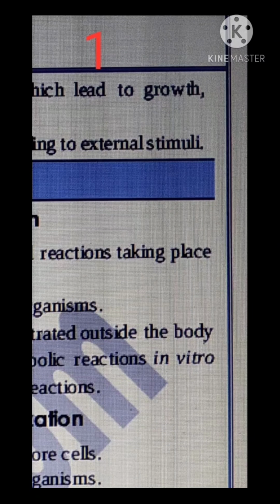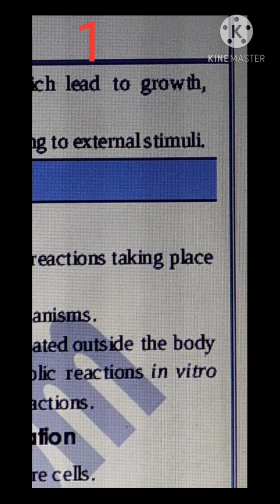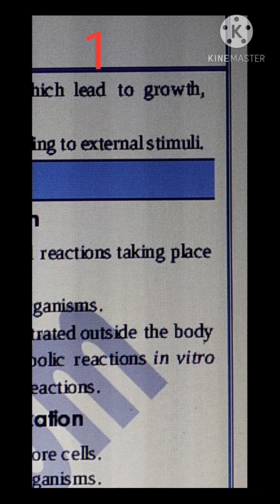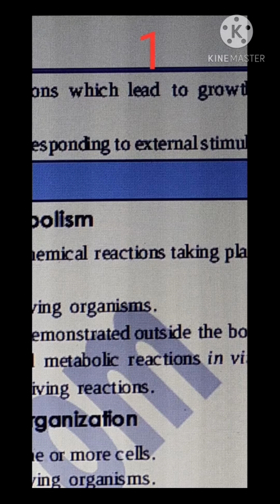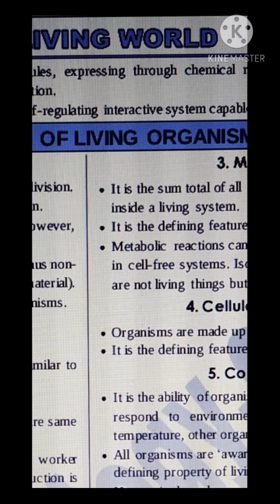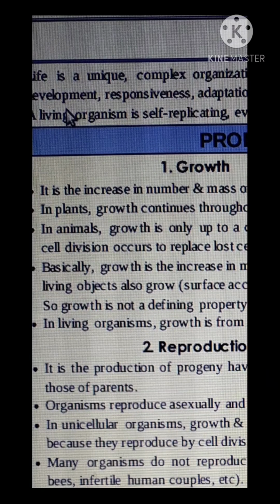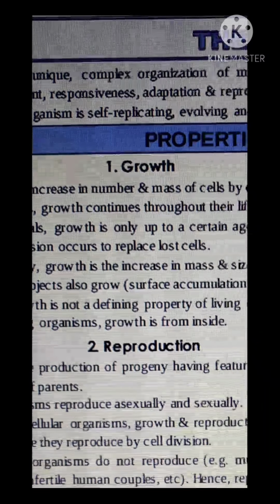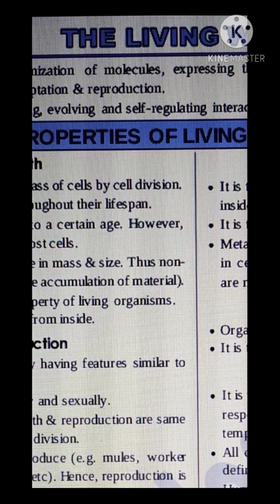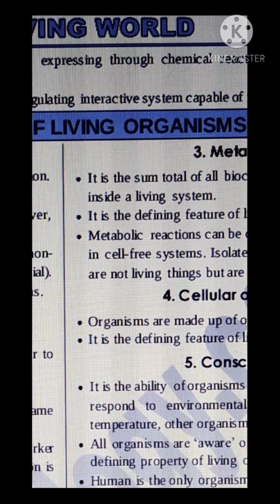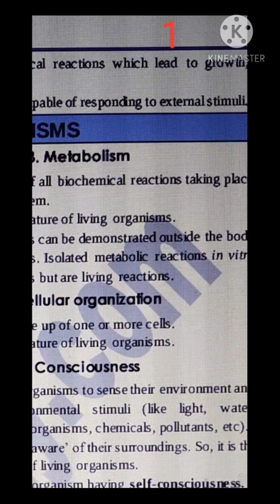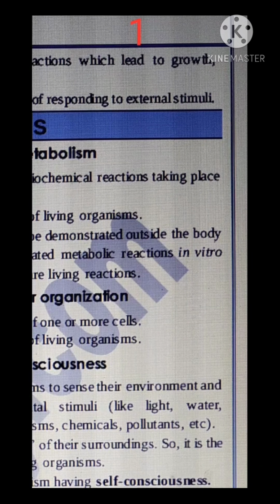Why? Because heat is the stimulus there, and our response is withdrawing our hand. So we respond to stimuli, and there are many other stimuli. So how can we define an organism? An organism is a self-replicating, evolving, and self-regulating interactive system capable of responding to external stimuli.